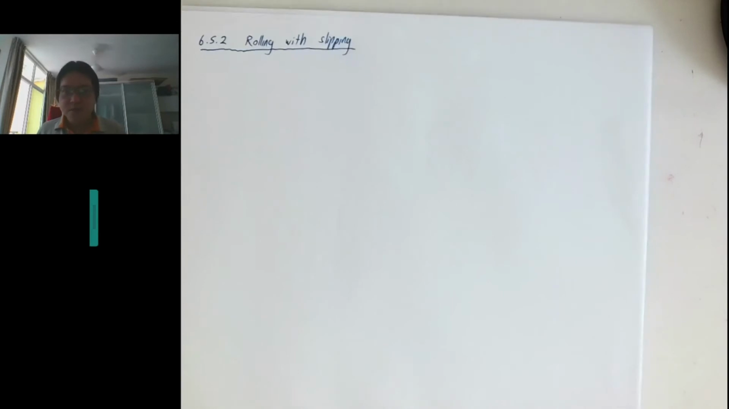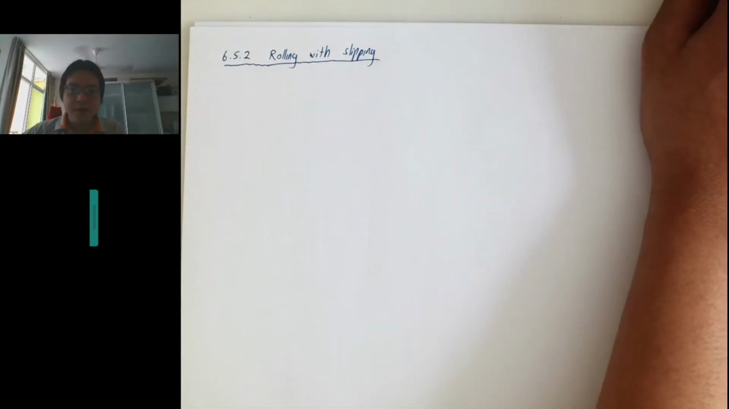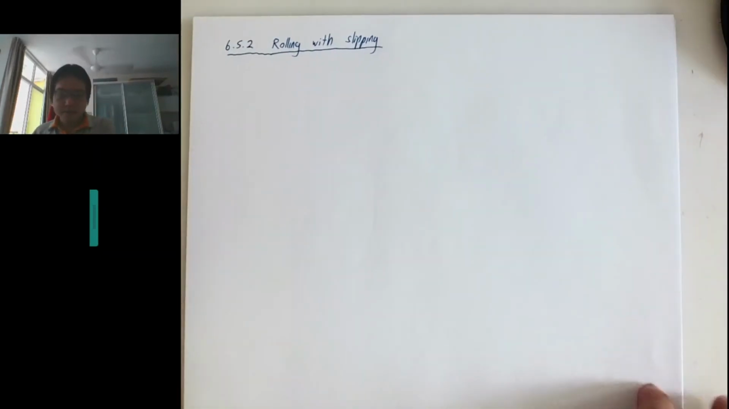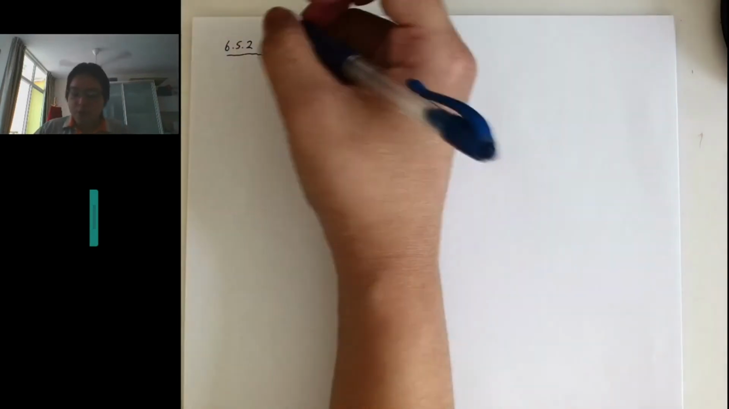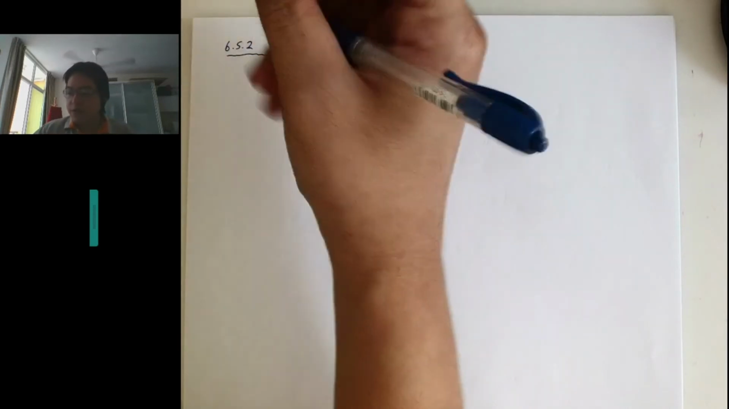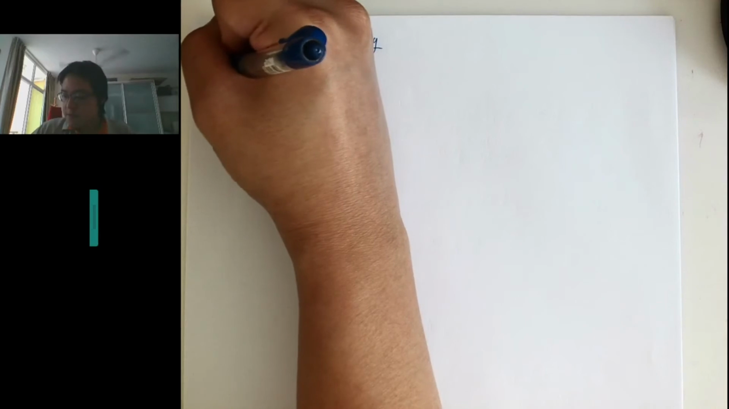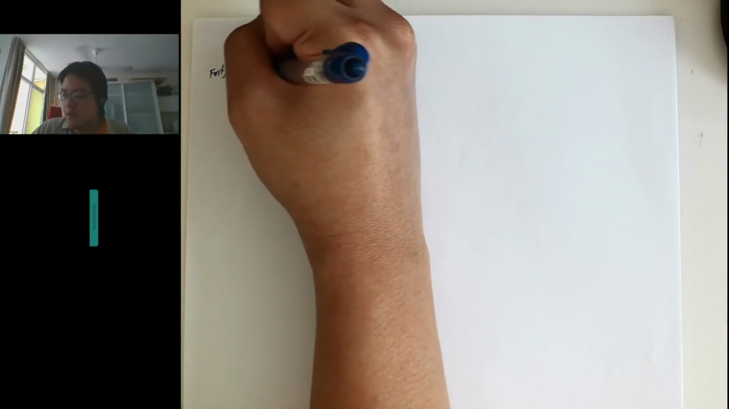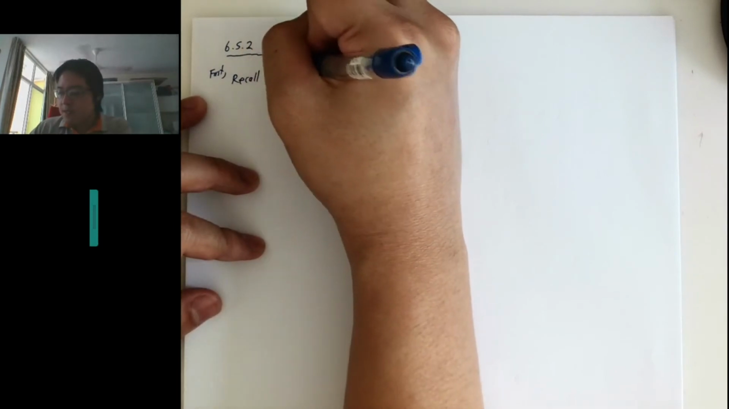Okay, so let's continue. Now we are talking about rolling with slipping. When we talk about rolling with slipping, we will involve friction. So let us recall a few facts about kinetic friction first.